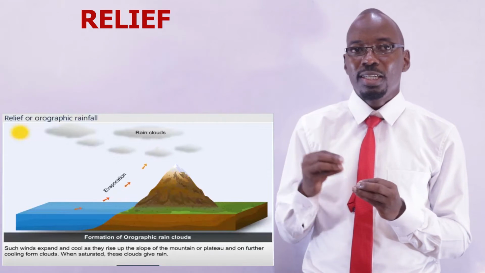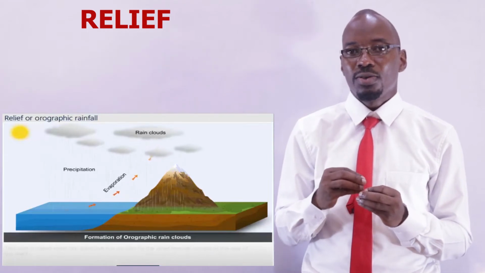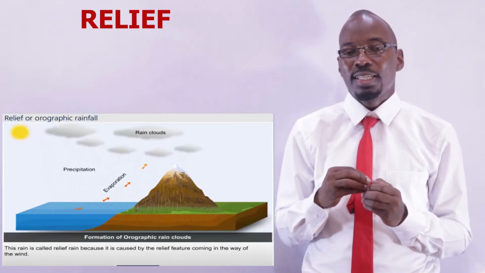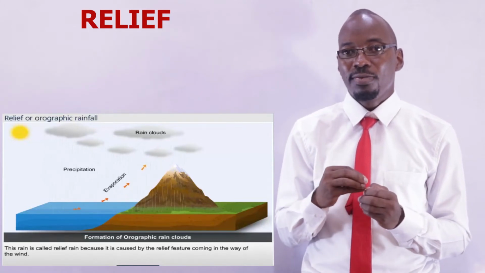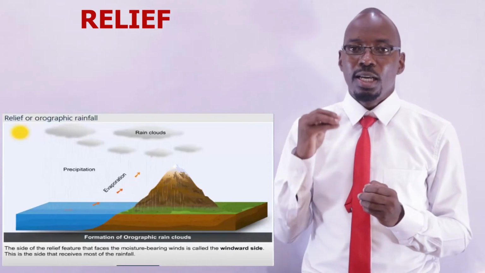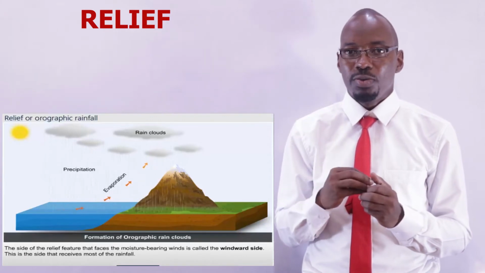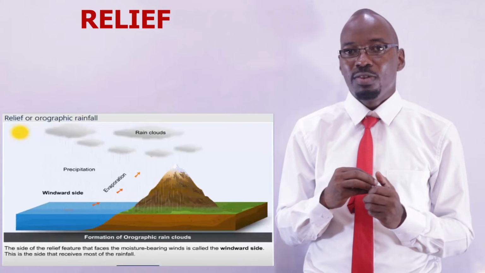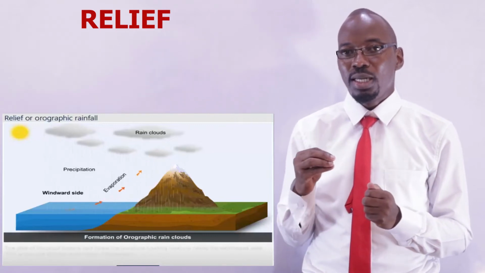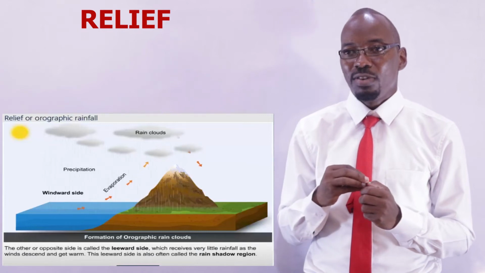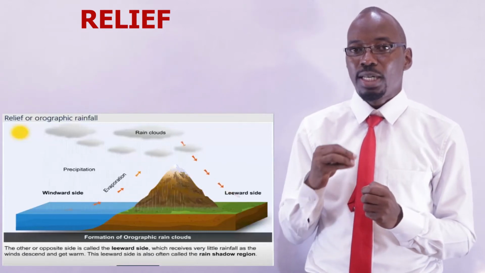So the side of a mountain that receives rainfall is called a windward side, while the side of a mountain that does not receive rainfall or receives very little rainfall is referred to as the leeward side or rain shadow. The climate on the windward side of a mountain is described as cool and wet, while the climate on the other side of a mountain is described as hot and dry.